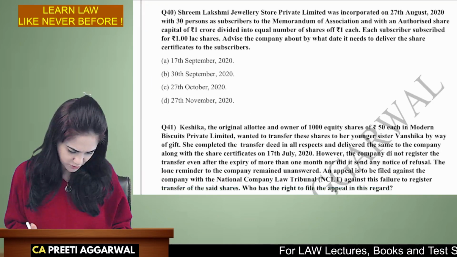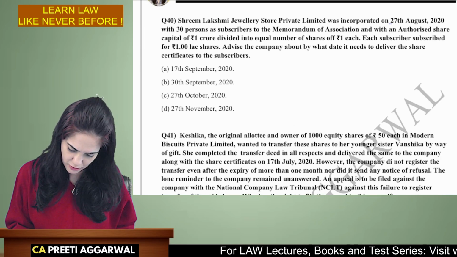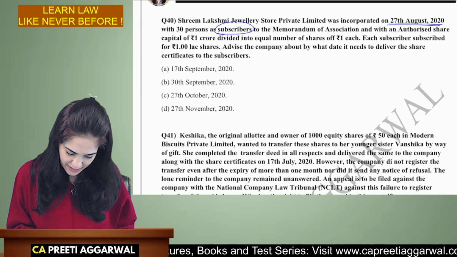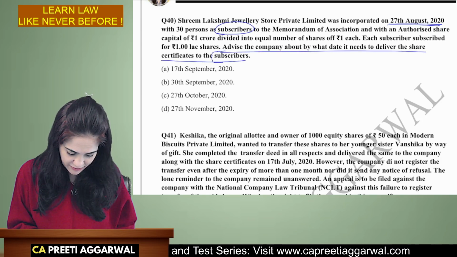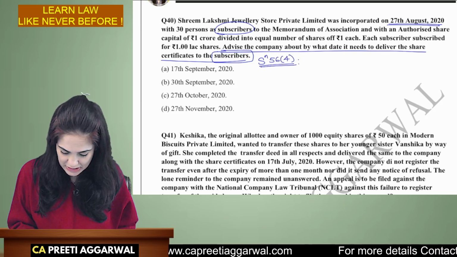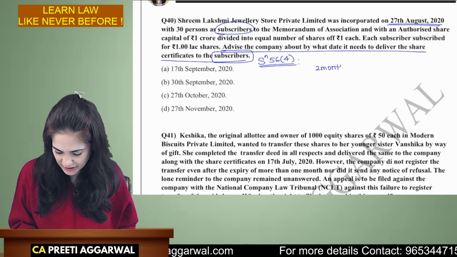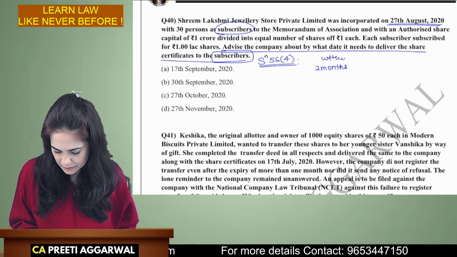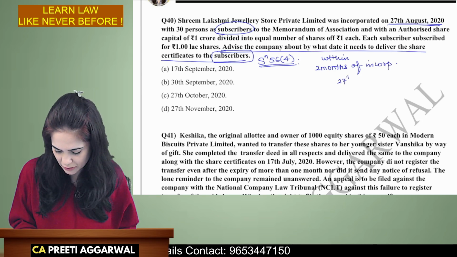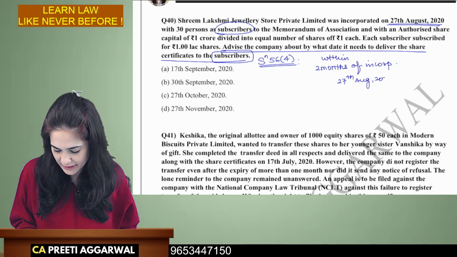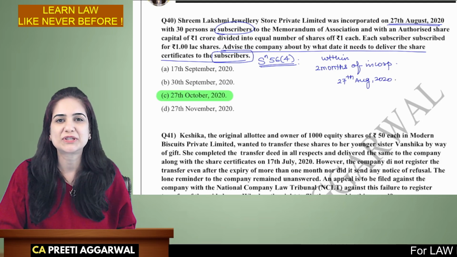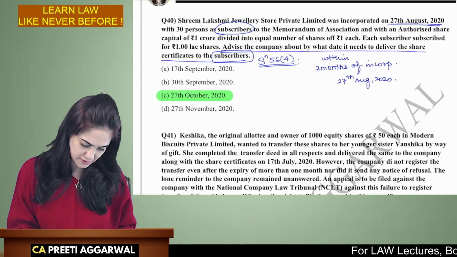Question 40. All right. The company was incorporated on 27th of August. There were many subscribers. Decide by what time they need to deliver the share certificate to the subscribers. So section 56 subsection 4 mentions that the subscribers must get the certificate within 2 months of incorporation of the company. The company here was incorporated on 27th of August 2020. So within 2 months, that is 27 September, 27 October. So the correct answer is option C. It should be issued within 2 months.